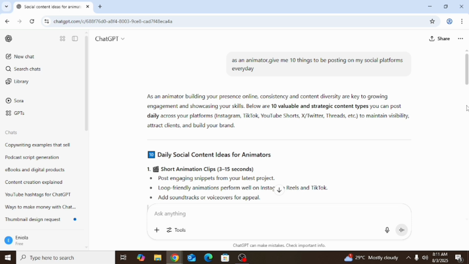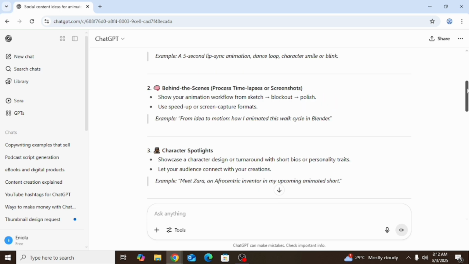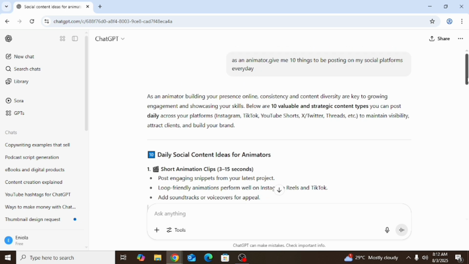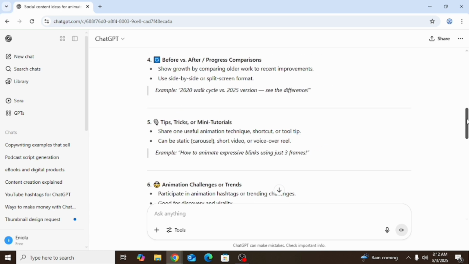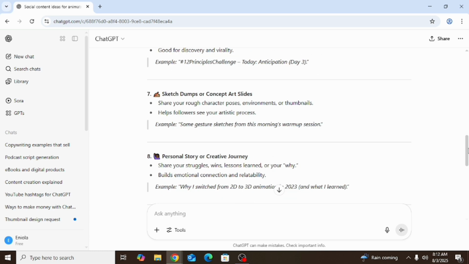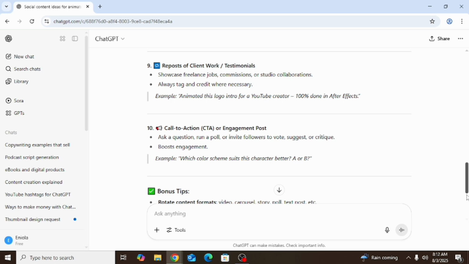Now look at it. I just used this. It said daily social content, you can see now. It said it could be on posting engaging things, loop soundtracks. Now there are a lot of things. What I'm trying to say is that any niche you are into, always ask ChatGPT to give you ideas. Give me ideas. I want to make a 30 days challenge. How can I do it in this my niche? Yes, there's nothing you ask ChatGPT that ChatGPT will not do for you. Now you can see I was able to write in, and then it brought out everything for me.